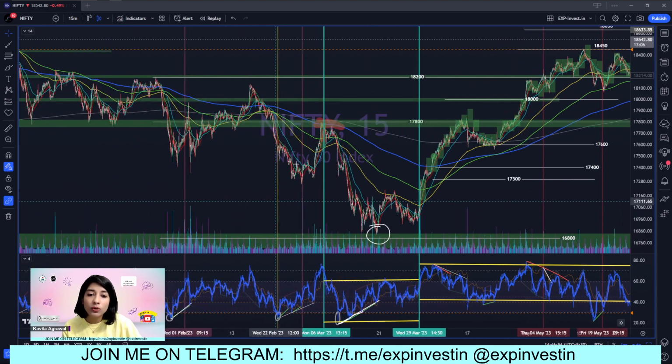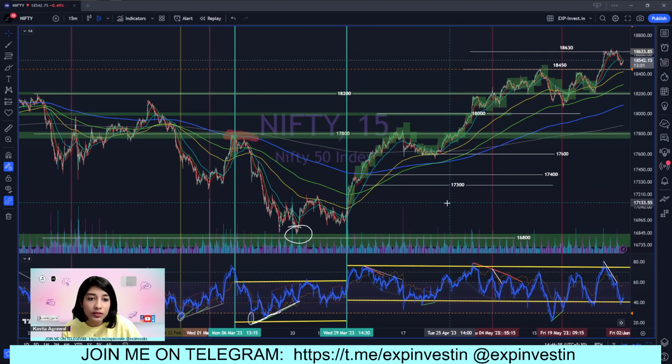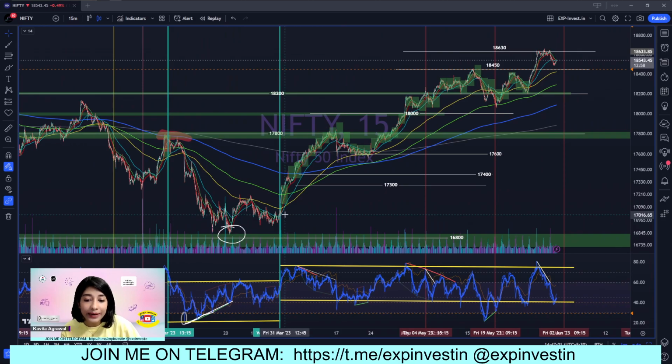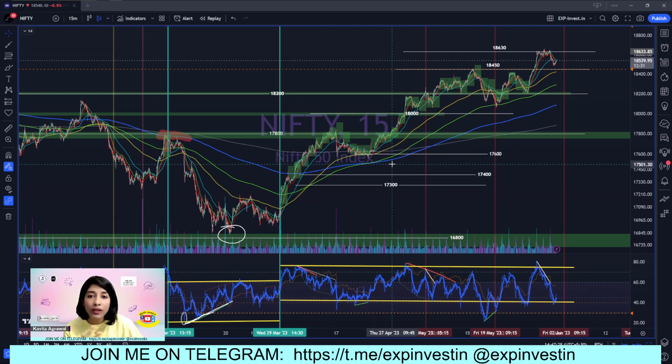All right, so it is actually because of this strong positive divergence that I've been able to capture this whole trend, which started from the end of March, really beautifully. And not just me, but the members of EXP Invest who subscribe to my swing trading services have also benefited wonderfully. So when you combine different types of studies on a single indicator like RSI, like divergences, range shift, overbought and oversold zones, you have to use all of them in conjunction with each other rather than standalone.